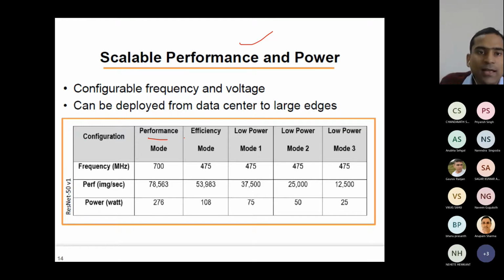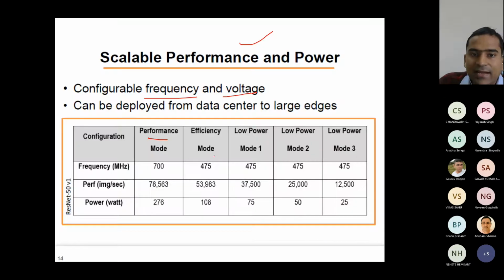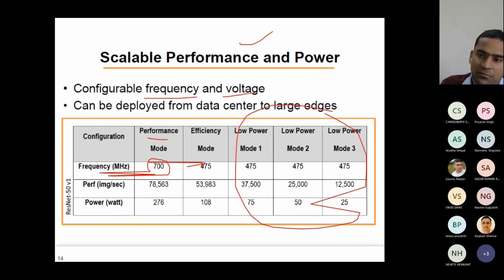So here it can configure both frequency and voltage. We have discussed DVFS, and this is the chip which actually realizes it. Here it has a performance mode where the frequency is 700. After that, you can go lower in frequency. After that, you can also reduce the voltage. But what the voltage is, they have not shown.